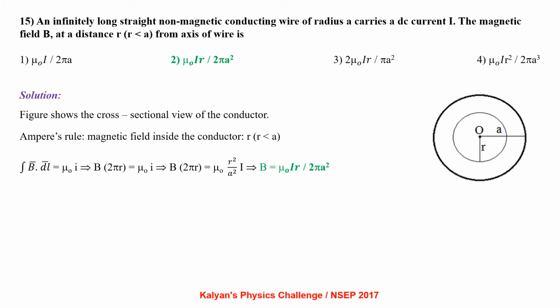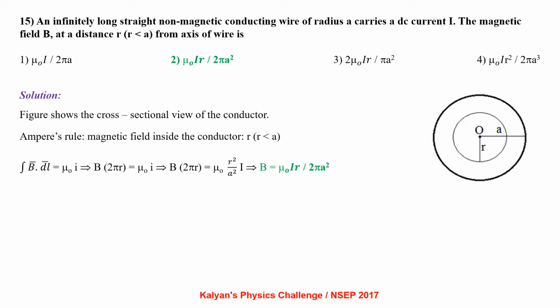An infinitely long straight non-magnetic conducting wire of radius A carries a DC current I. The magnetic field B at a distance R, which is less than A, from the axis of the wire is. Figure shows the cross-sectional view of the conductor. Applying Ampere's rule, magnetic field inside the conductor at a distance R, which is less than A, integral B dot dl equal to mu naught i, that is B into 2 pi r equal to mu naught i.